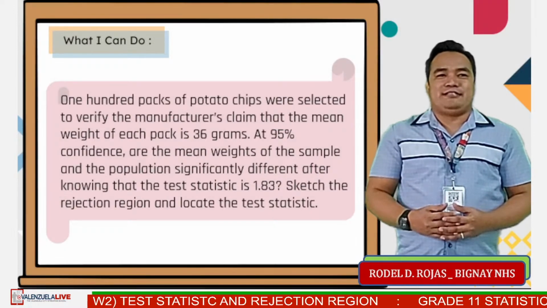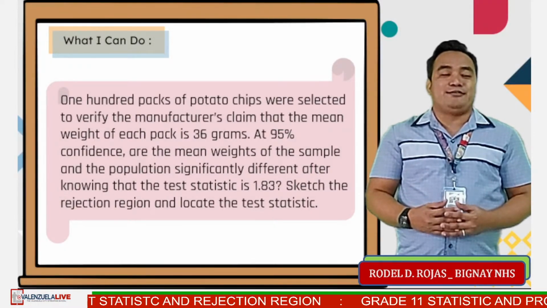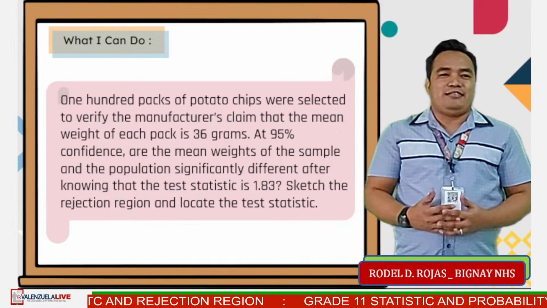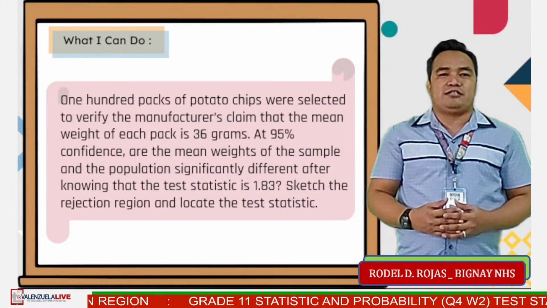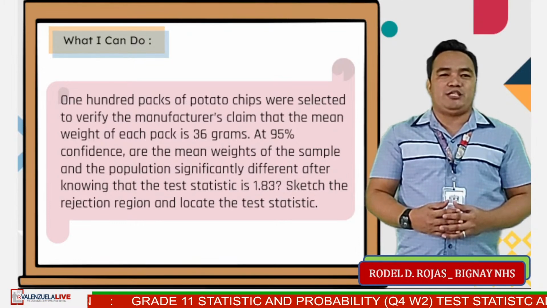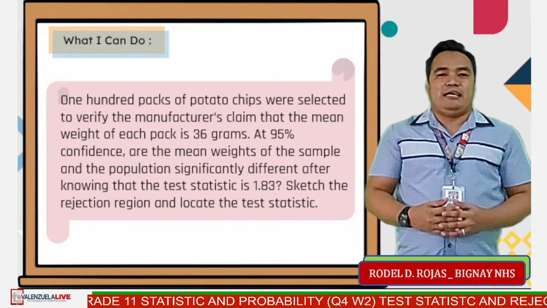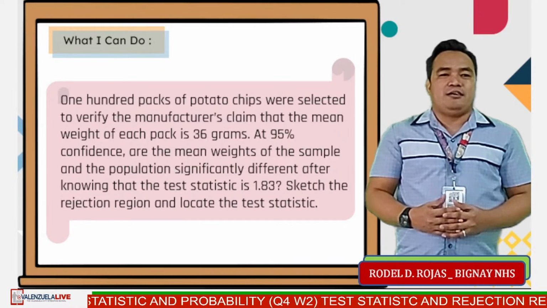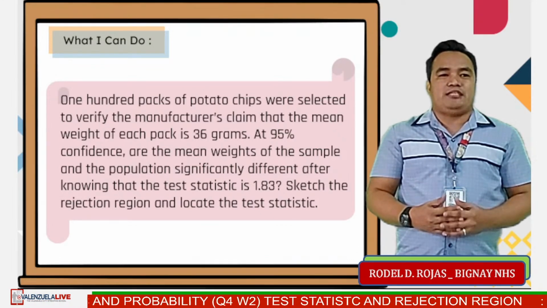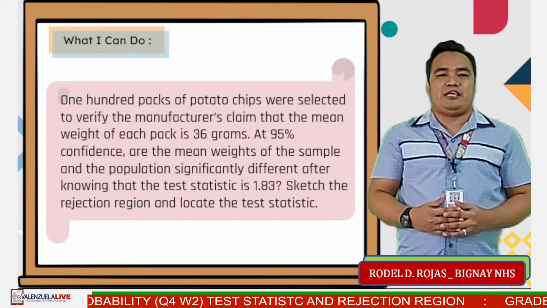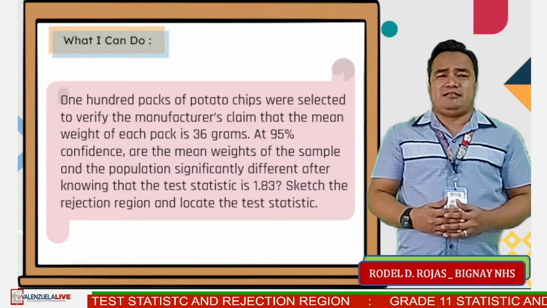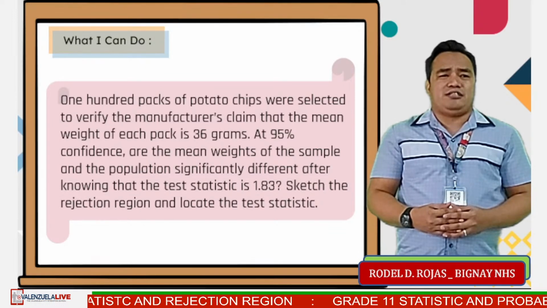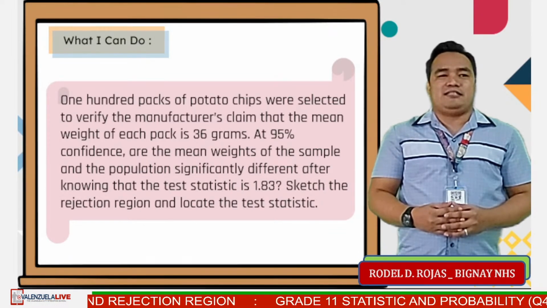Now it's your turn. Let us have the what I can do part. 100 packs of potato chips were selected to verify the manufacturer's claim that the mean weight of each pack is 36 grams. At 95% confidence, are the mean weights of the sample and the population significantly different after knowing that the test statistic is 1.83. Sketch the rejection region and locate the test statistic.